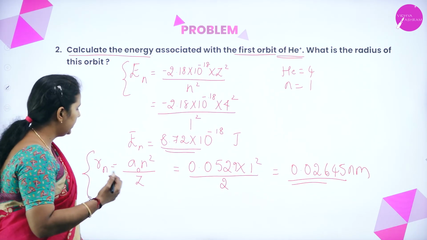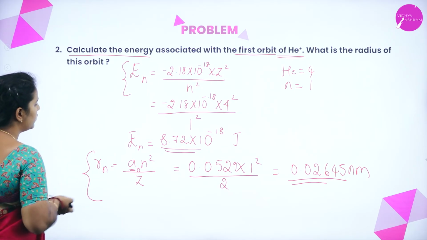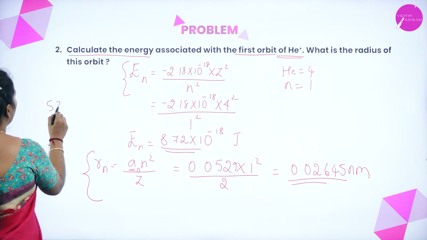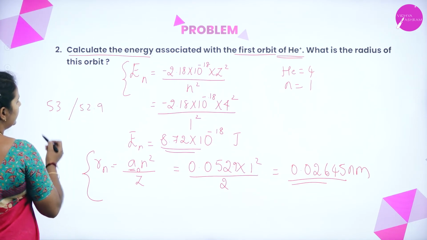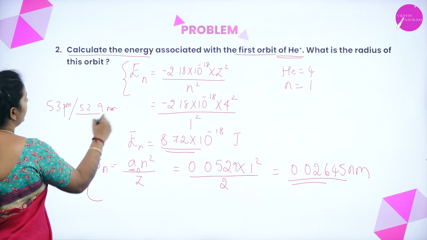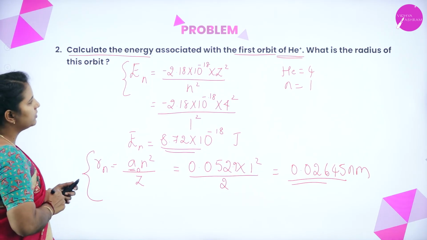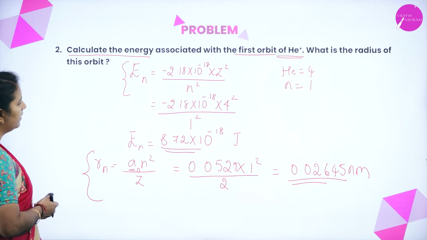Hope you all understood. Here I have taken the value of a0, the first Bohr radius, as 53, or you can use 52.9 directly, and it is expressed in picometer or you can express it in nanometer itself. Hope you all understood how I have solved this by calculating the energy as well as the radius.